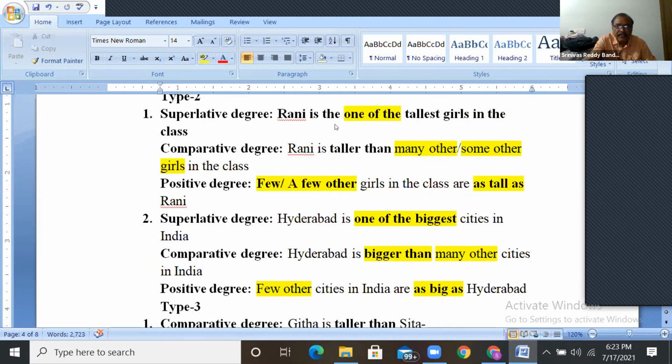Superlative can be used only when one person or thing is compared to many, that is more than two, and saying it is the best or one of the best.